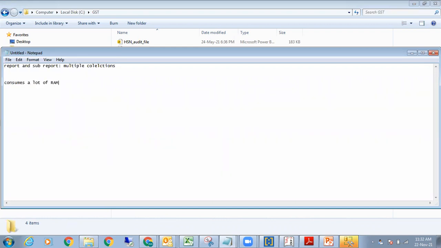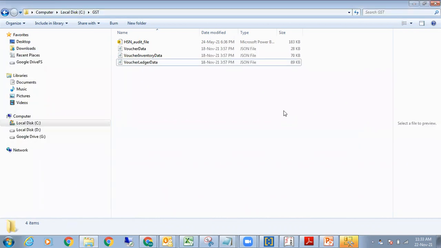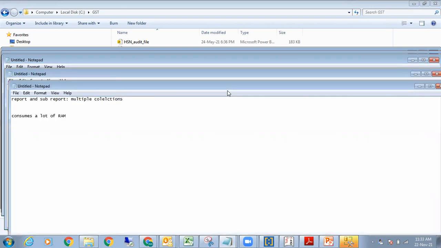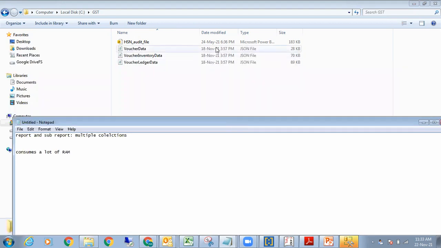Suppose I have 10,000 vouchers. Sending 10,000 files, 10,000 JSONs, each JSON will have the voucher, ledger and item, everything as one file. One voucher equals one file, versus 10,000 into, suppose, 4 levels. Which one is more reliable? As per your code it will be 4,000 JSONs. So if I have 10,000 vouchers, then there will be 40,000 JSONs.